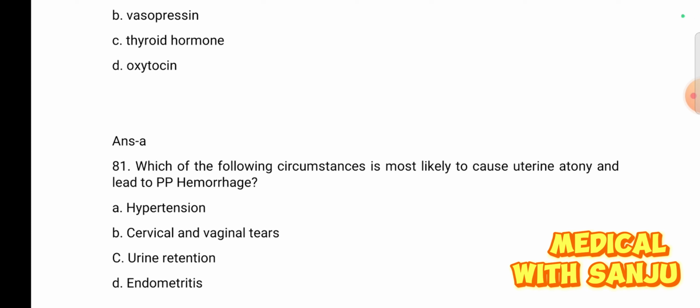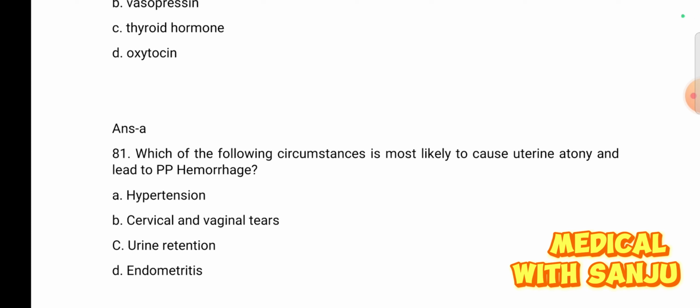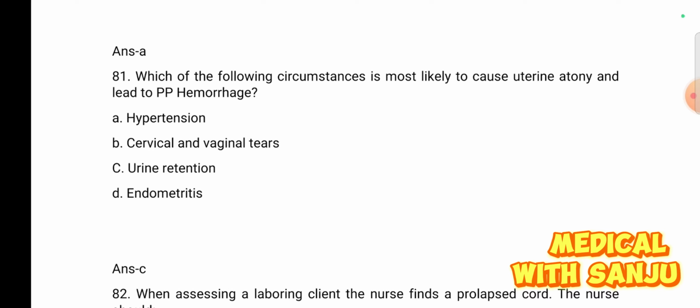Question number 81. Which of the following circumstances is the most likely to cause uterine atony and lead to PPH, postpartum hemorrhage? Option A hypertension, option B cervical and vaginal tears, option C uterine retention, and option D endometriosis. Right answer is option C uterine retention.